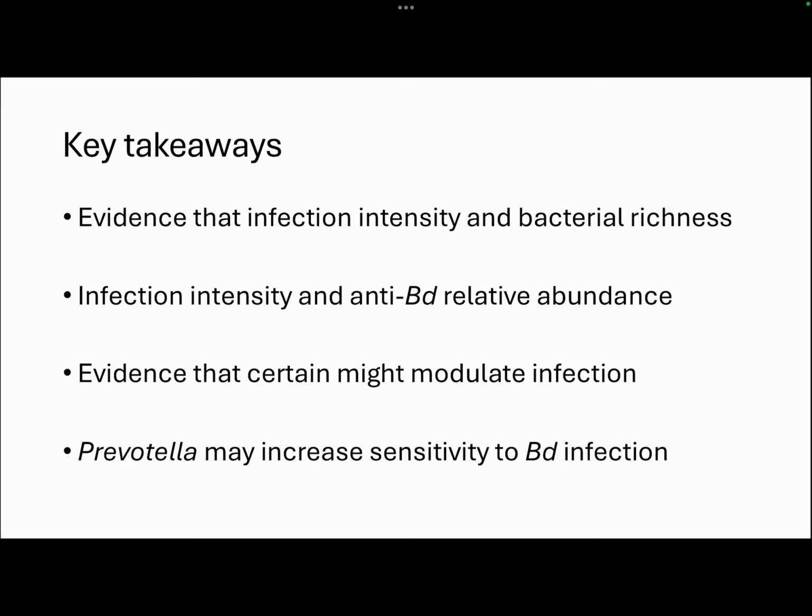And lastly, Prevotella. I chose Prevotella because it gets talked about a lot, especially regarding human health, because Prevotella is often shown to be correlated with inflammatory diseases. So this is something that definitely shows up a lot. And here we can see it showing up in amphibian skin microbiota, with a positive correlation with the increase of BD infection. This led them to believe that there is possibly an increased sensitivity to BD infection with the presence of Prevotella in these frog species.